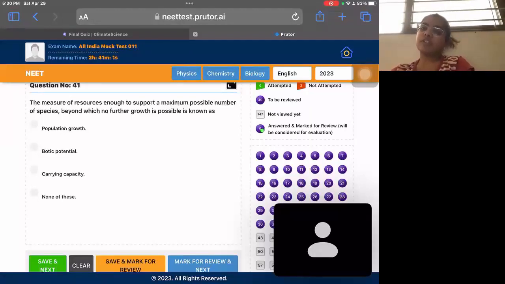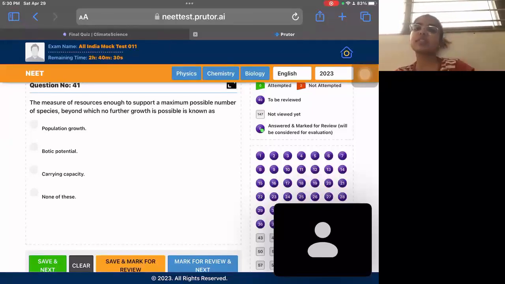Question 41, the measure of resources enough to support a maximum possible number of species, beyond which no further growth is possible. Carrying capacity is the measure of this. The resources are limited, but the species are not limited.